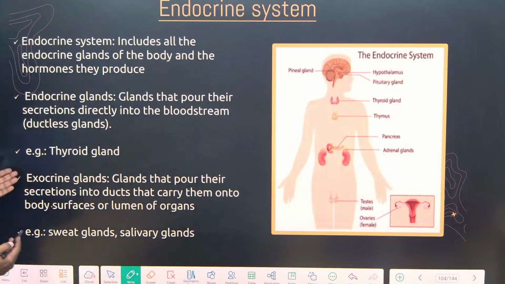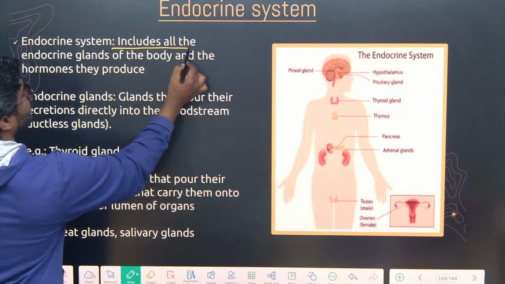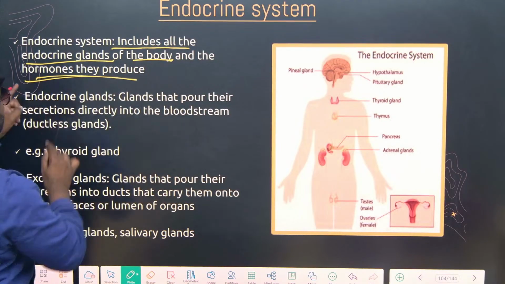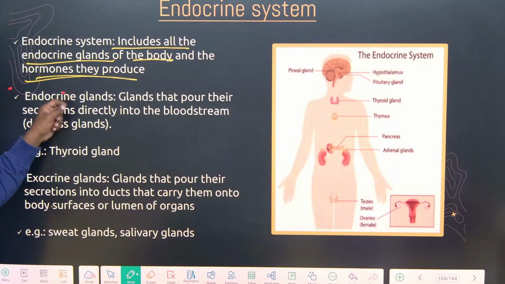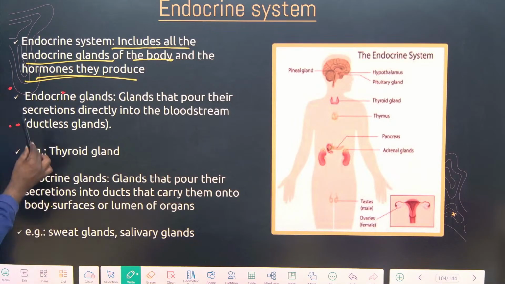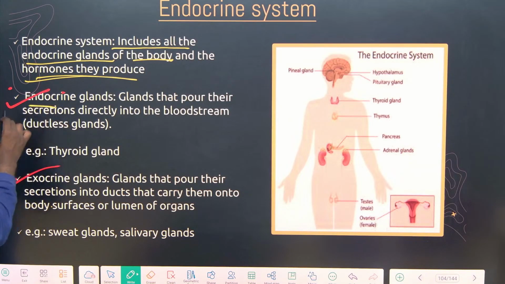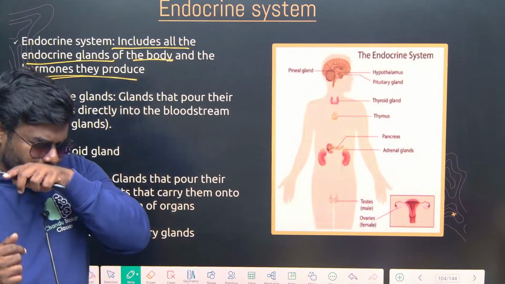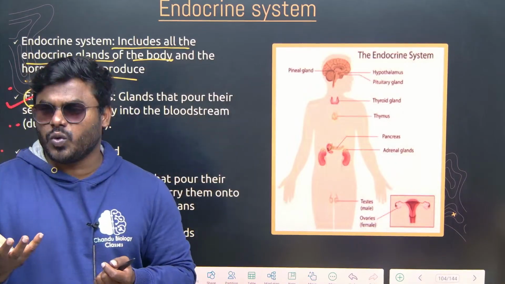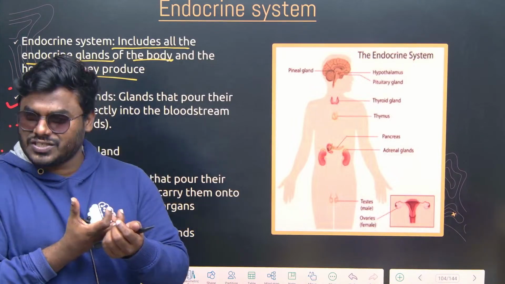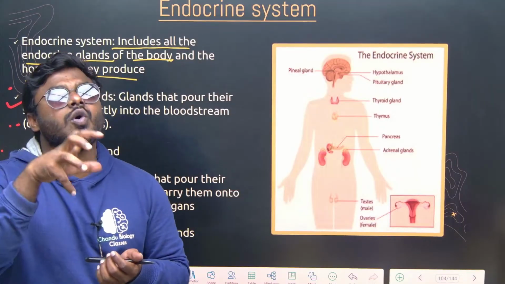In simple words, the endocrine system includes all the endocrine glands of the body and the hormones that they produce. You already read multiple times the simplest definitions of endocrine and exocrine glands. How can we define endocrine glands? Endo means ductless, which means every gland releases the hormone, but there is no pouch-like or bag-like structure to store that hormone.